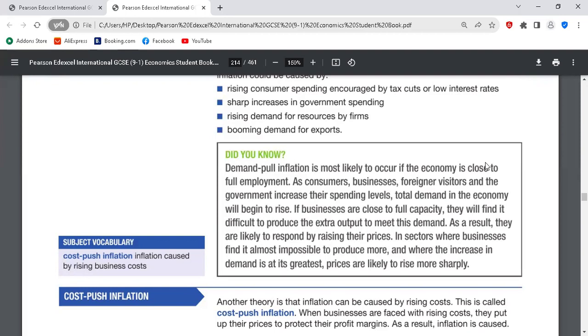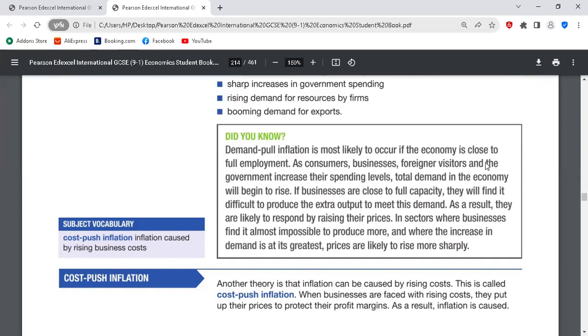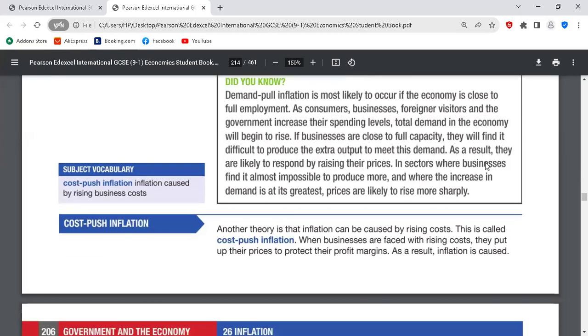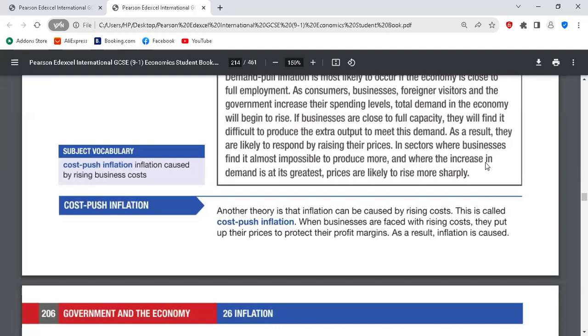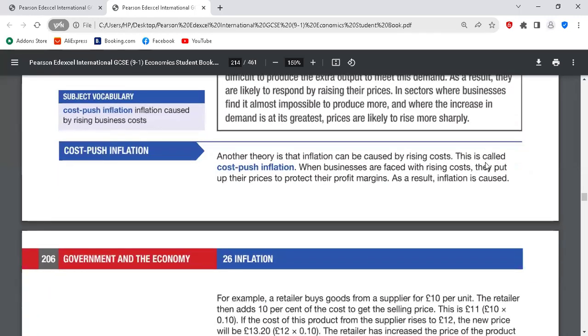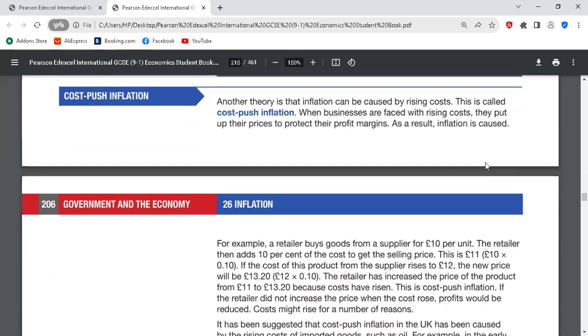Okay, clear. So if it rises, it would also affect domestic consumption because there won't be anything left for domestic consumers to buy. Demand pull inflation. Clear. These are all the reasons why we have demand pull inflation. Any questions about demand pull inflation? It's clear. The second one is cost push inflation.